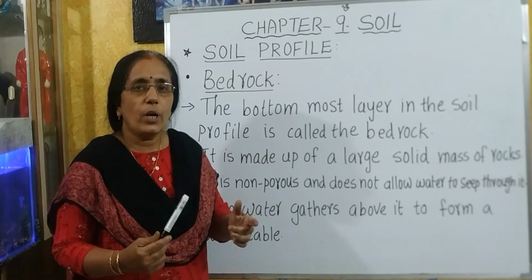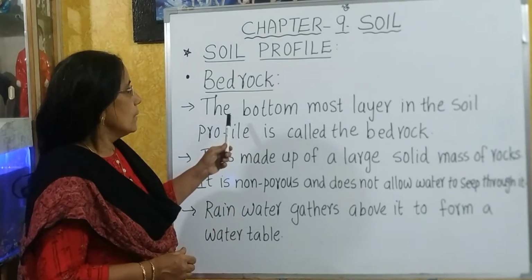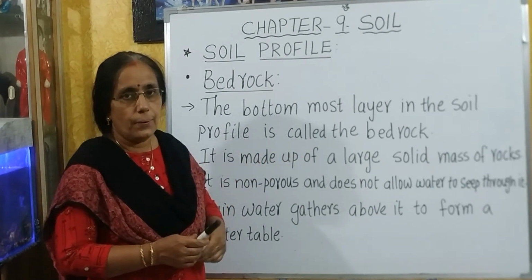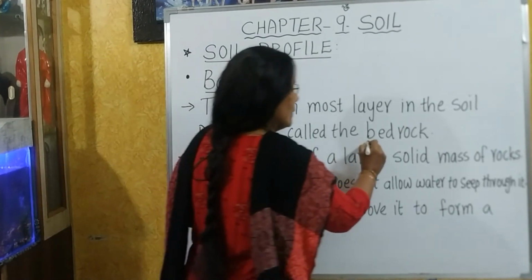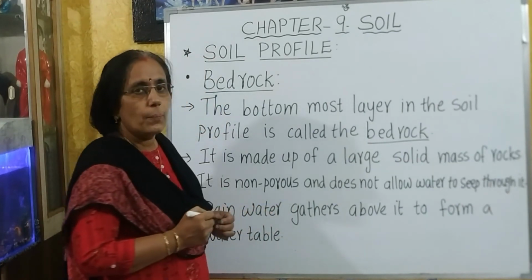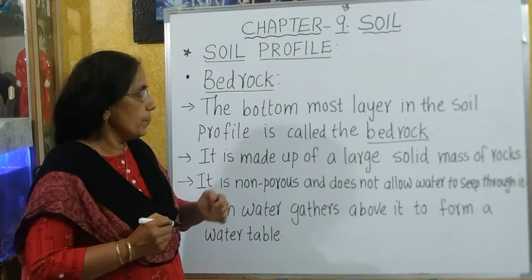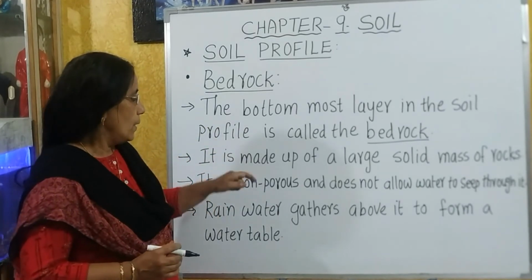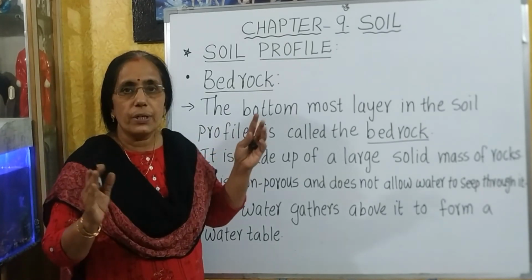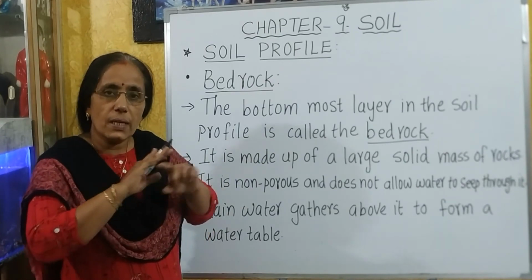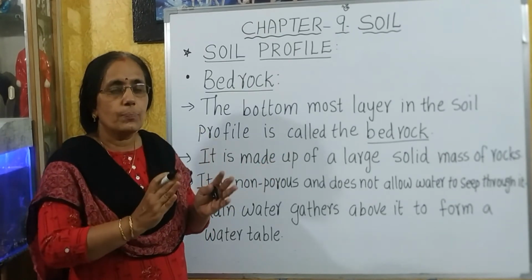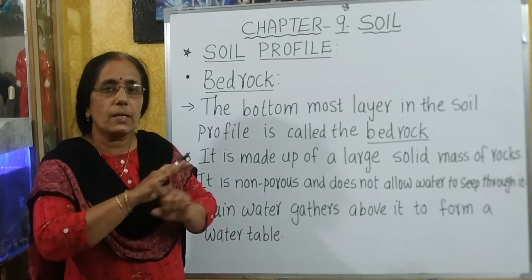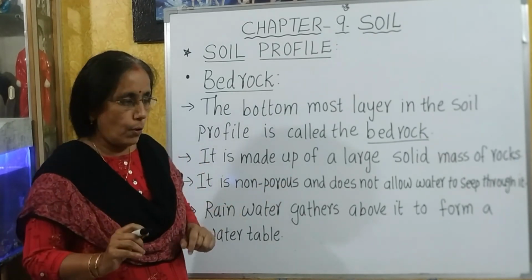Now, we will see what bedrock is. The bottommost layer in the soil profile is called the bedrock. That means it is just below the C horizon. It is made up of a large solid mass of rocks. That means it is a continuous rock. There are no weathered rocks or rock fragments. It is a continuous solid mass of rock.